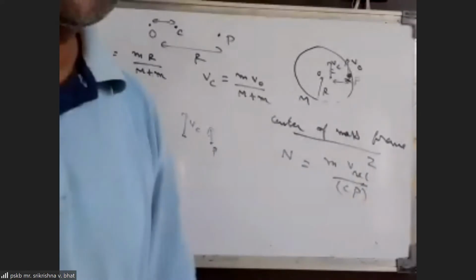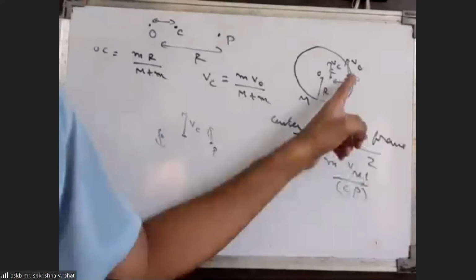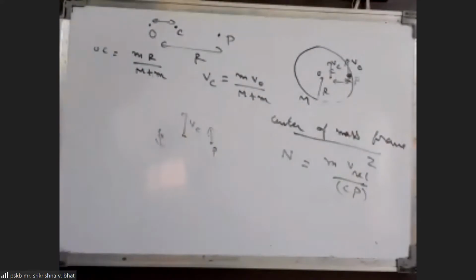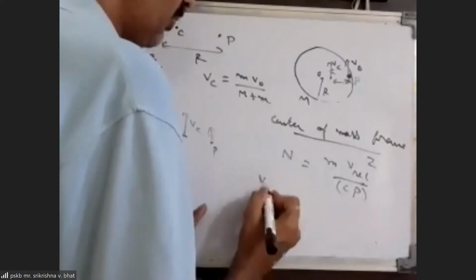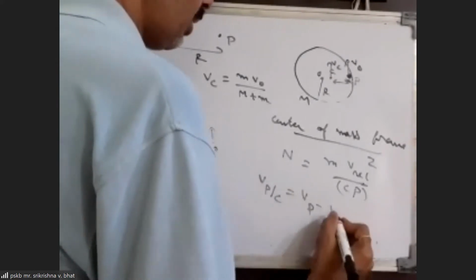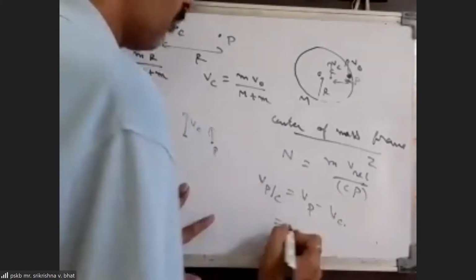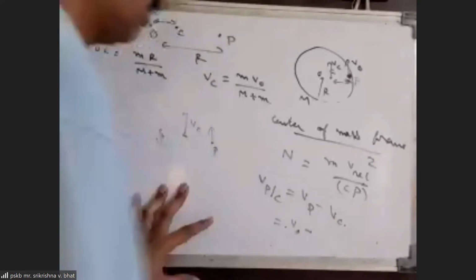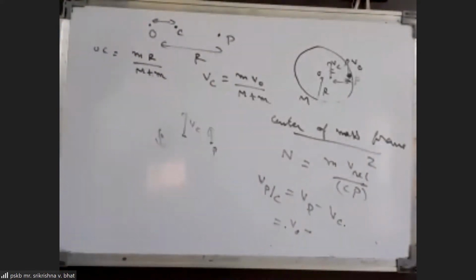Now, what is v relative? V relative is the velocity of this particle with respect to the center of mass. So it is the velocity of the particle minus the velocity of the center of mass, which is v naught minus the velocity of the center of mass. We have calculated it. It is m v naught by M.